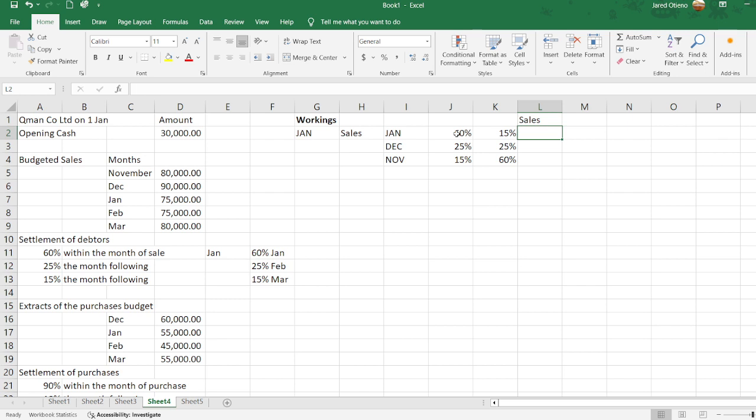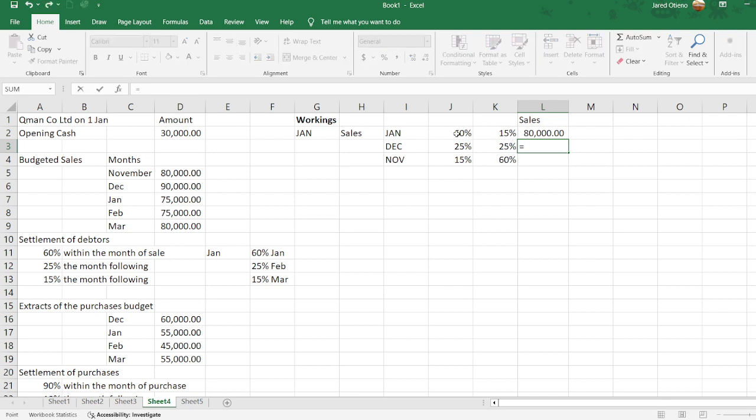And the sales there for November is 80. Let me just say equals to that, that's the beauty of Excel, equals to that figure there. Then the ones that were done in December equals to the figure there, 90,000. Then this one equals to the figure that we have for January, which is 75,000. So that is the sales which are done there.